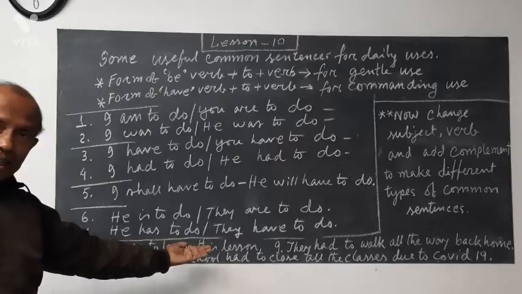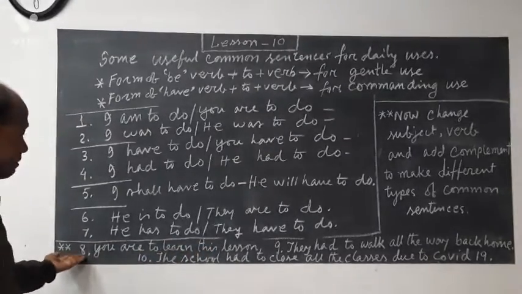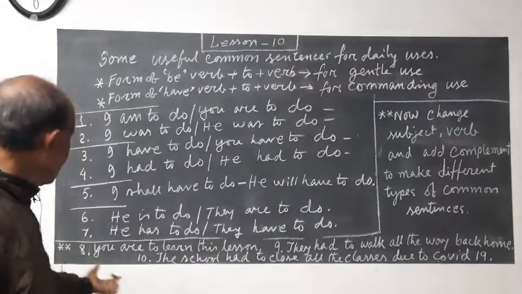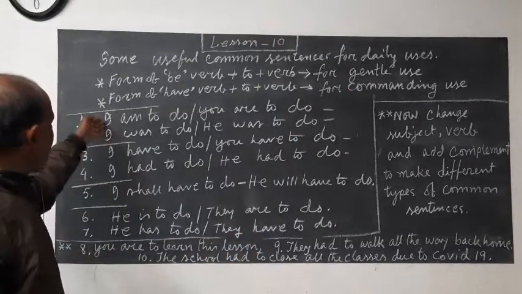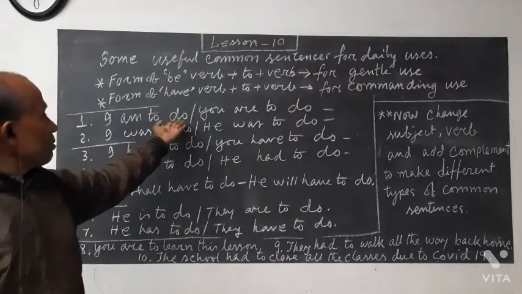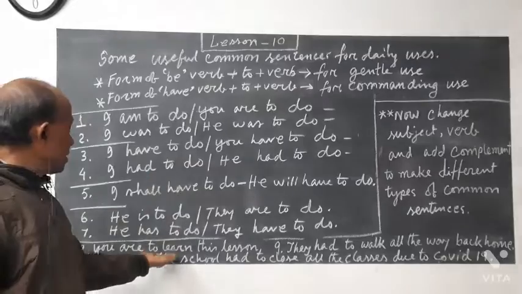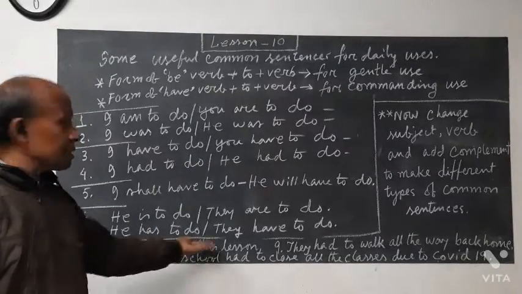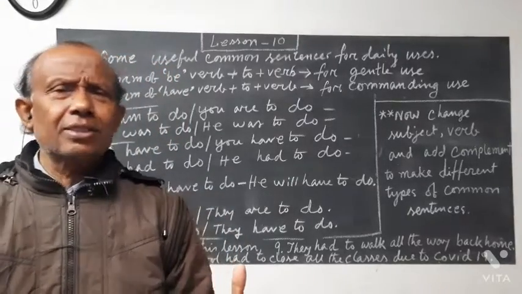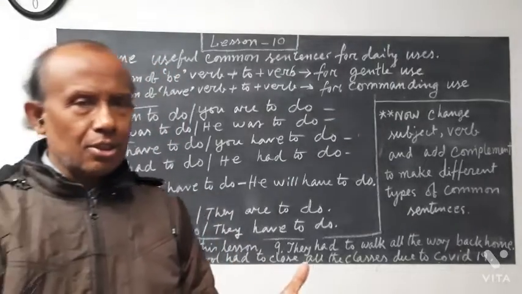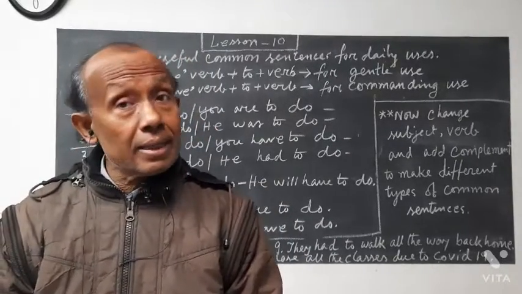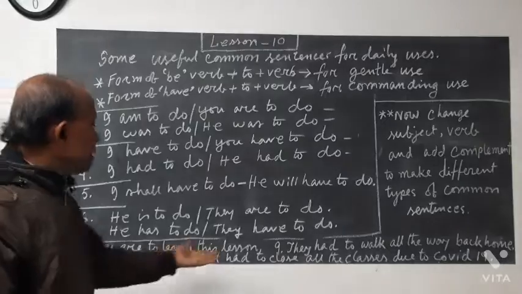types of sentences here. You see example number 8: you are to learn this lesson. Here, you are to learn. We changed the I, it was I, now it is you are to learn; there was do, now we are using learn. So you have to learn this lesson. You have to learn, that means simply, gently, you have to learn. The teacher is telling the students very gently, yes my dear boys and girls, you have to learn these lessons. That means very gently you have to learn it. Okay.